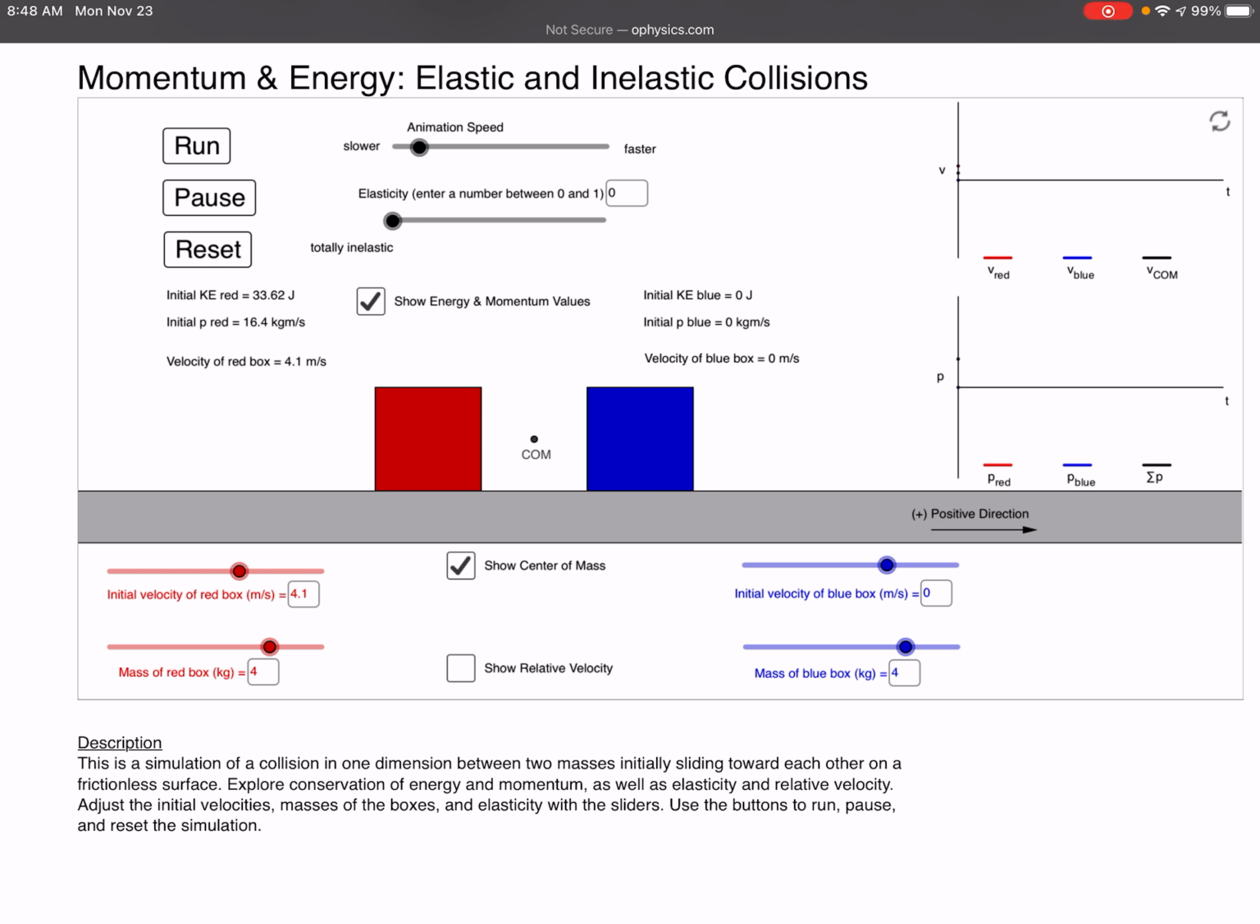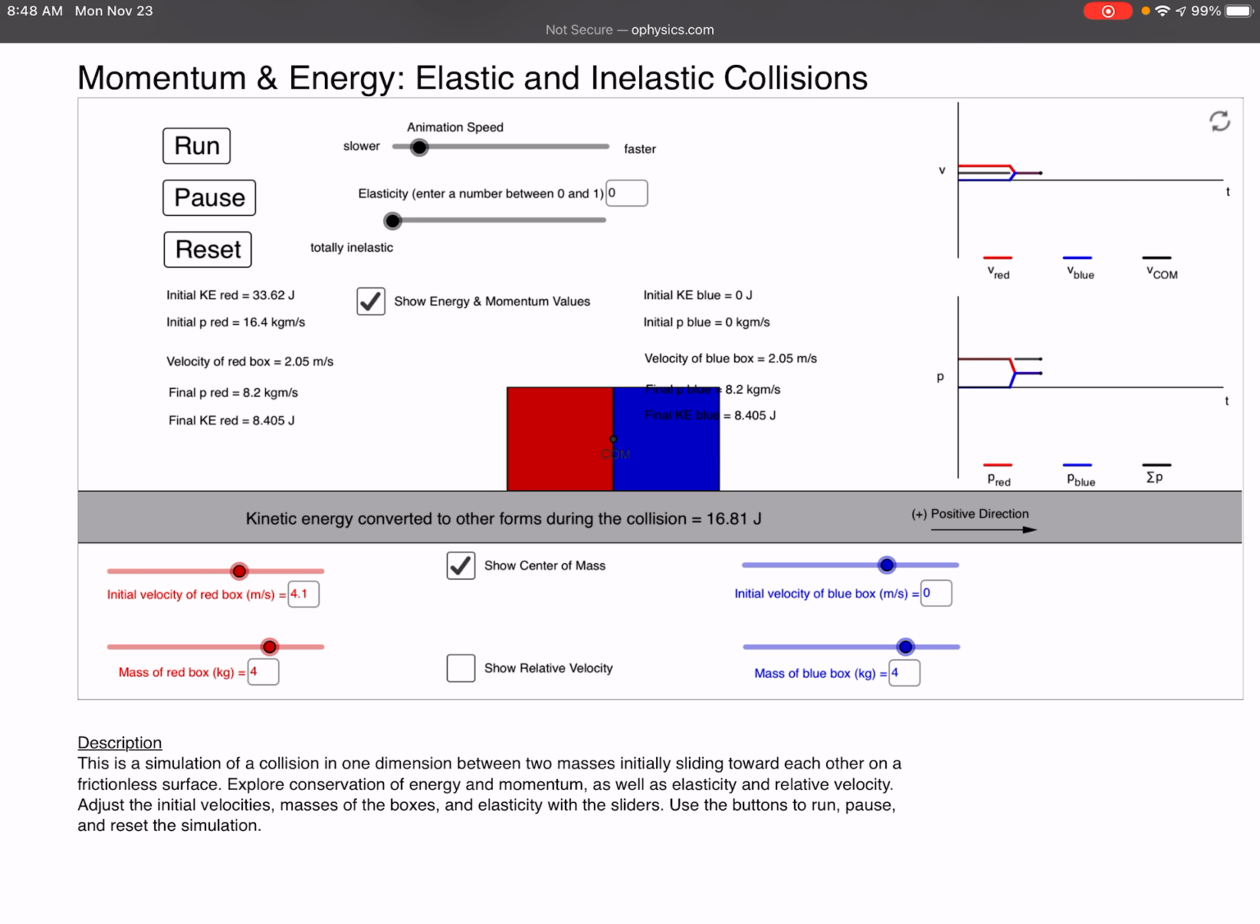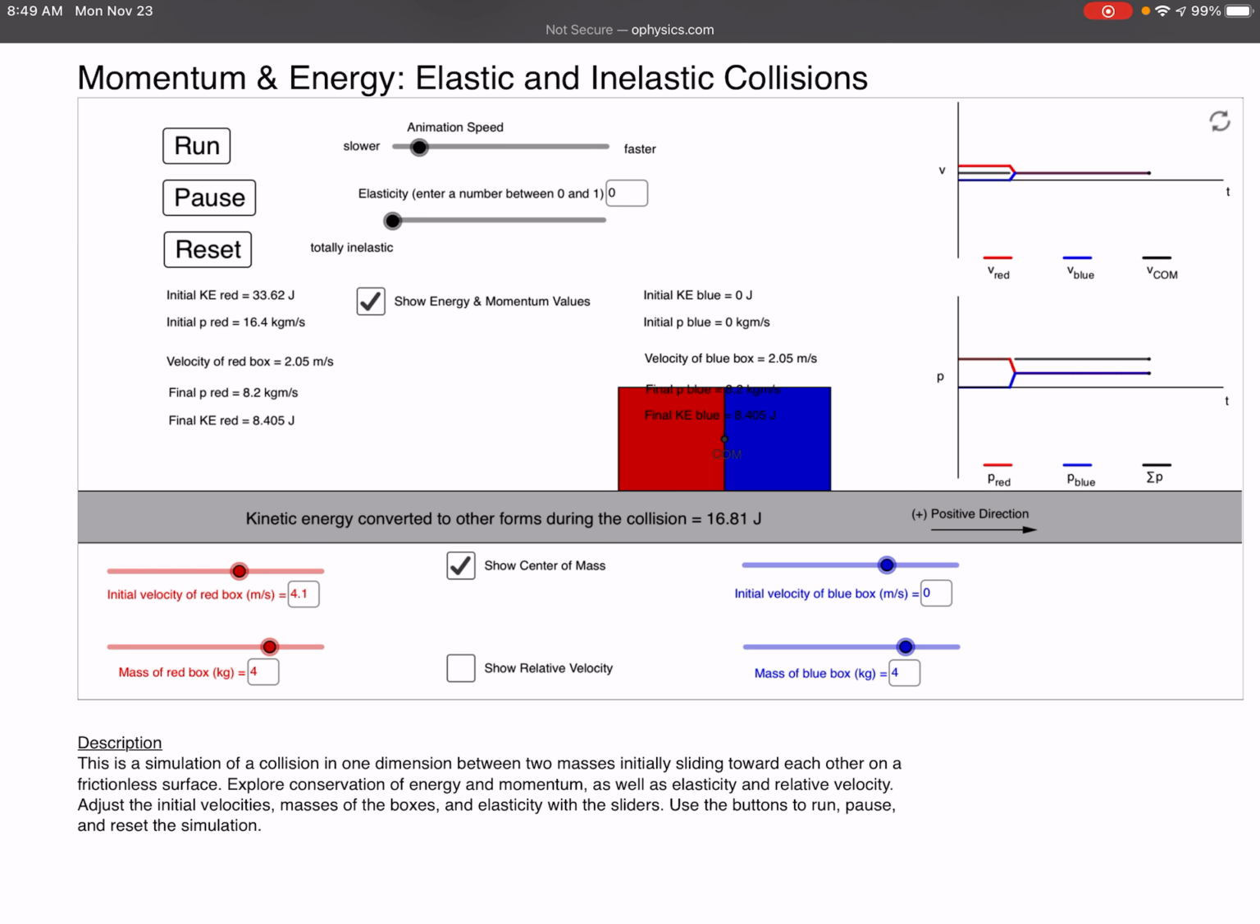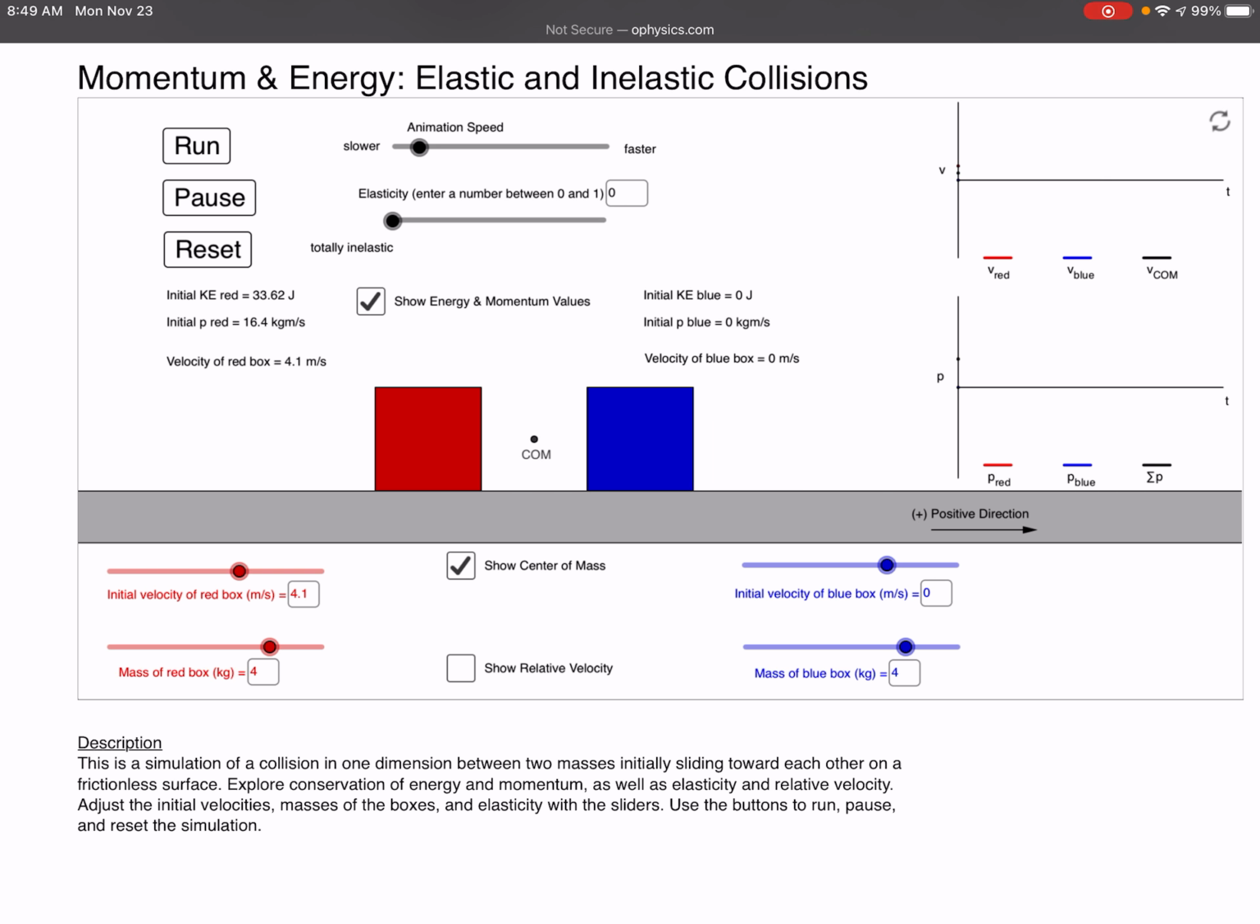And over here, let's run it one more time. If we look at the graphs on the right where it says P, notice that the black graph, that's the momentum of the system, is constant. And also notice the top graph where it says V, the center of mass graph, the black one, remains constant.